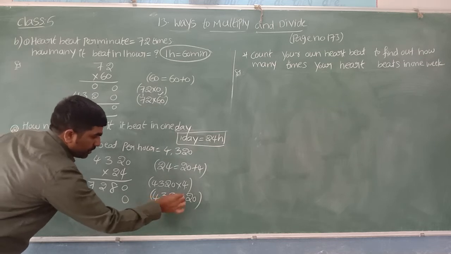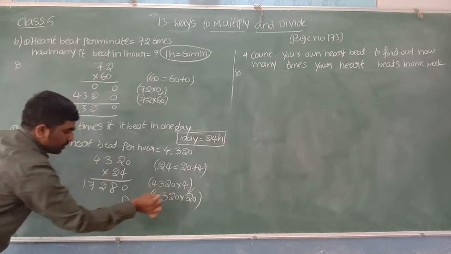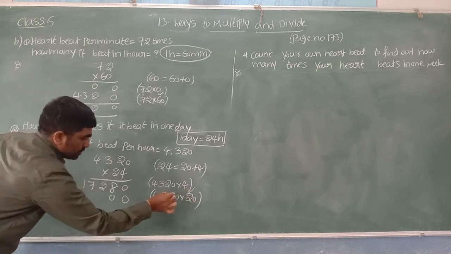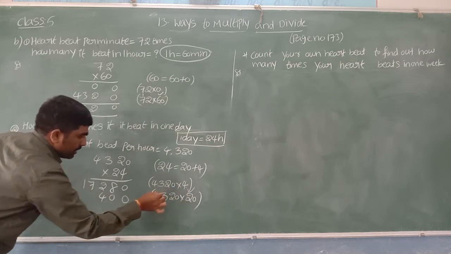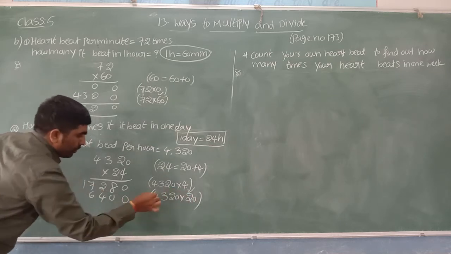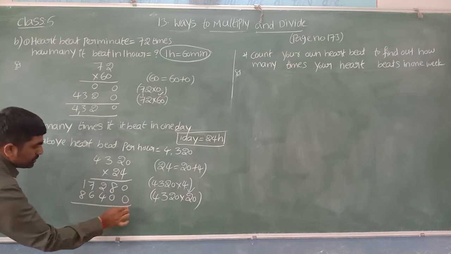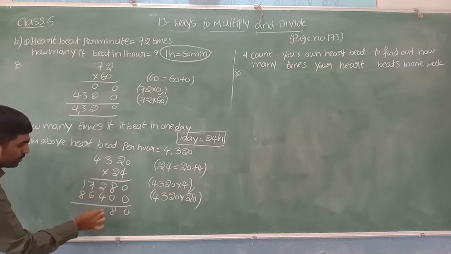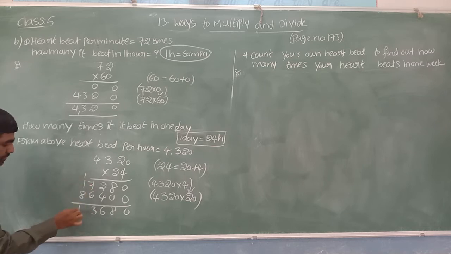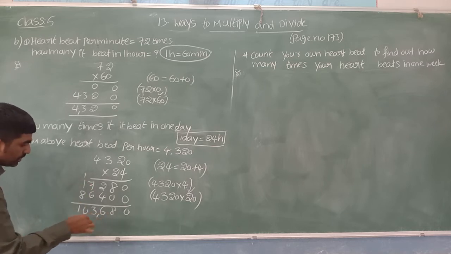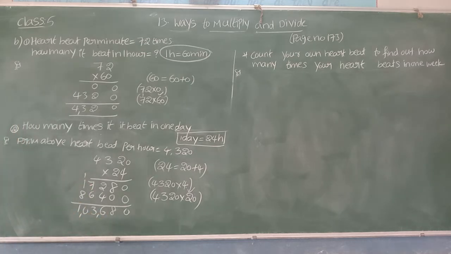Now 4320 multiply with 2. 2 zeros are 0. 2 twos are 4. 2 threes are 6. 2 fours are 8. 0, 8. 2 plus 4, 6. 7 plus 6, 13, 3, 1 carry. 8 plus 2, 10. So it is 1,03,680 times. 1,03,680 times heartbeat per 1 day.